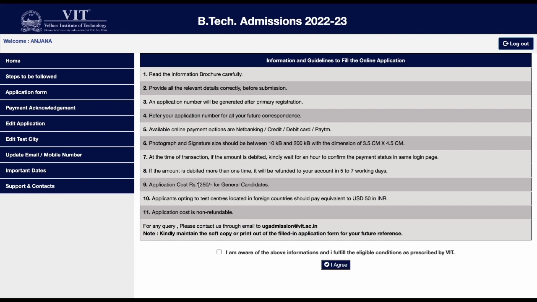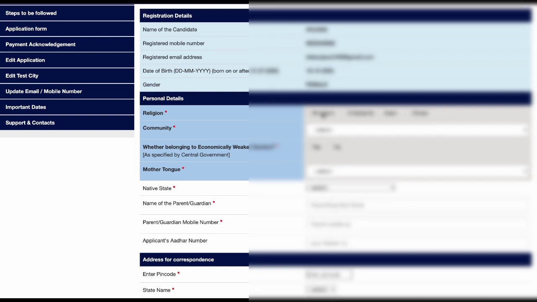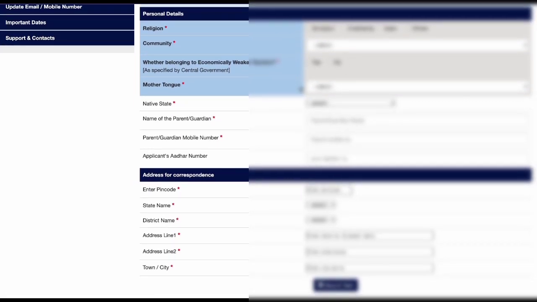And now let's click on I am aware of the above information and I fulfill the eligibility condition prescribed by VIT. The eligibility condition is you need to pass 12th with physics, chemistry, maths or physics, chemistry, biology, and you can hence appear for this examination.